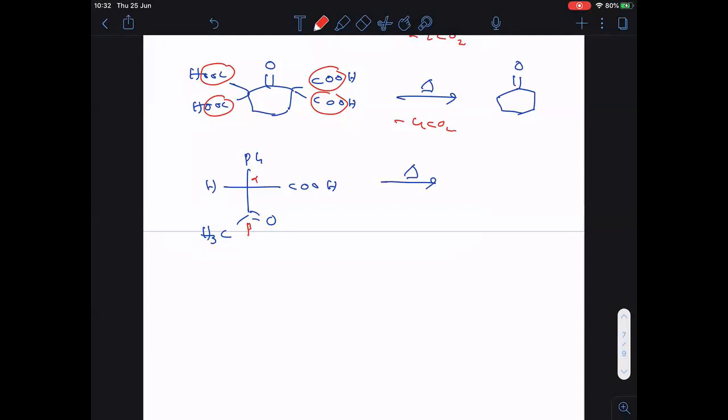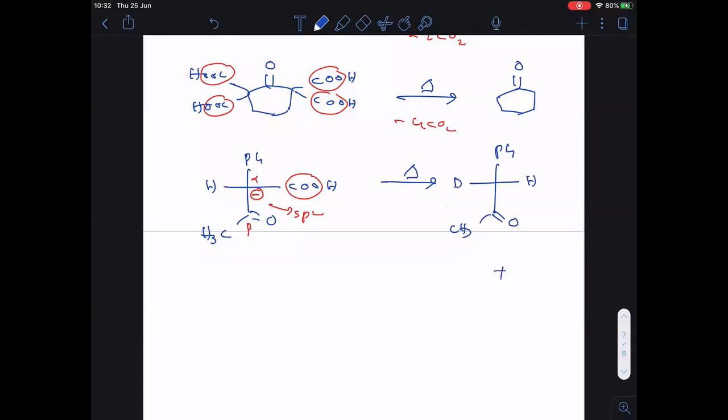Clear everyone? In the previous case, I told you CO2 liberates out. This carbon gets a negative charge. That negatively charged carbon is in conjugation with phenyl ring. So it is sp2 hybridized. sp2 is planar. Am I right? sp2 is planar. Therefore, here we will get Ph, double bonded O, CH3, then H and D. This is one possibility.